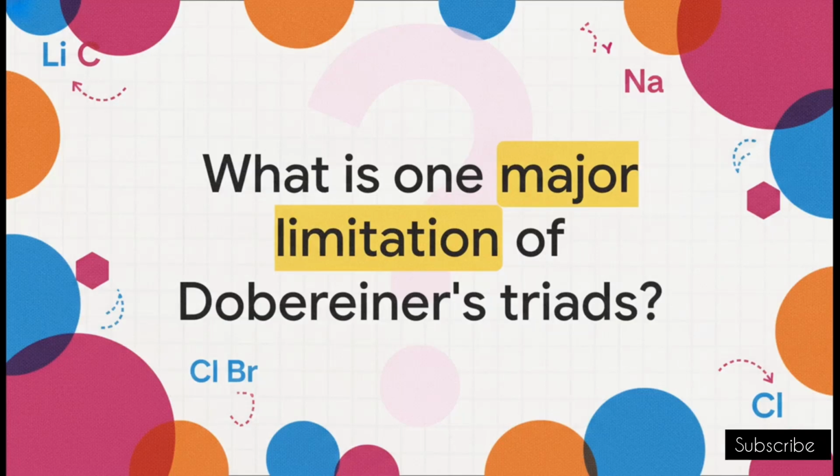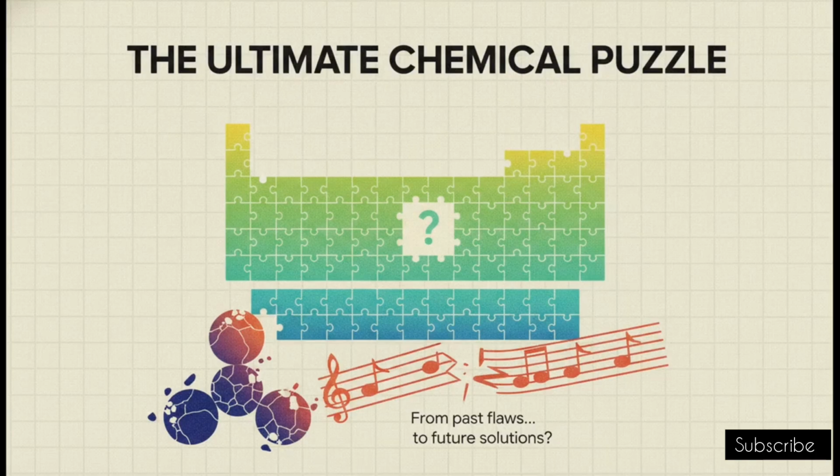And for our final exam question, let's evaluate the flaws. What was the absolute major limitation of Dobereiner's classification system? Why did scientists eventually have to abandon it? The fatal flaw was simply that only a very few elements could be classified into triads. The vast majority of known elements just couldn't be grouped this way. Ultimately, organizing these elements is what made the modern study of chemistry possible.